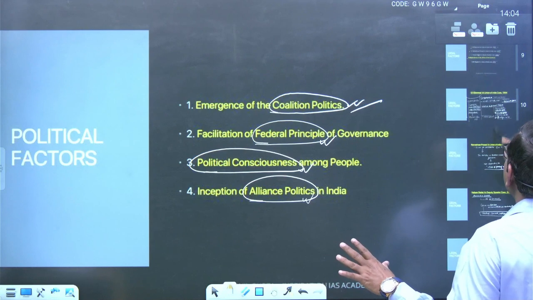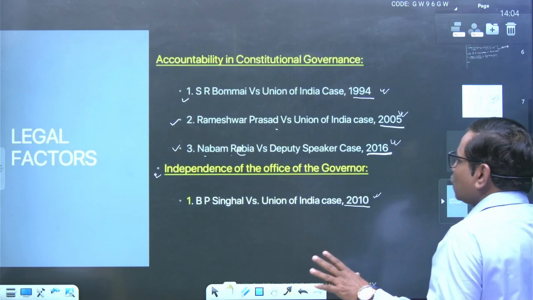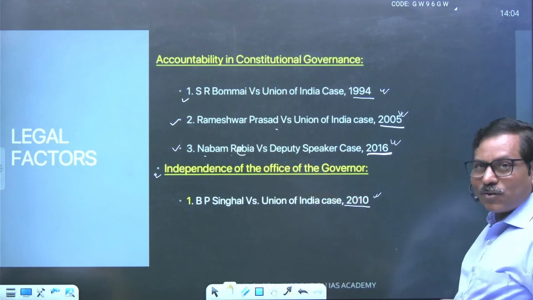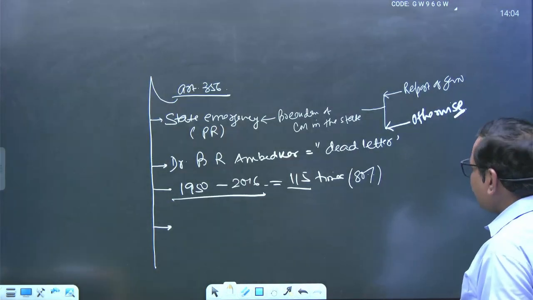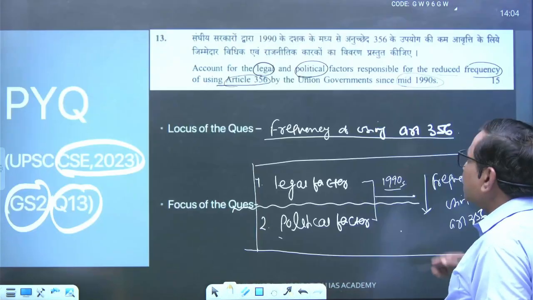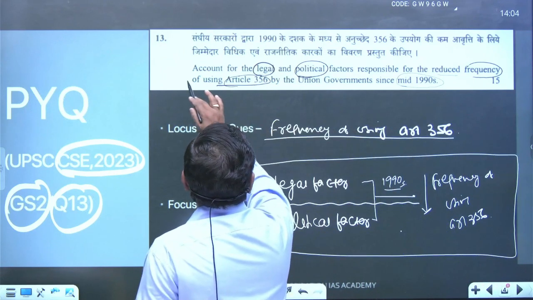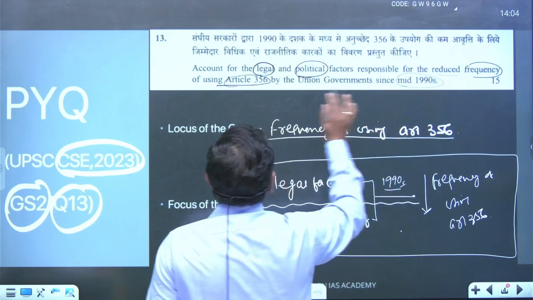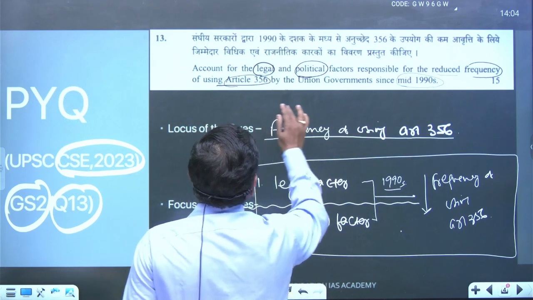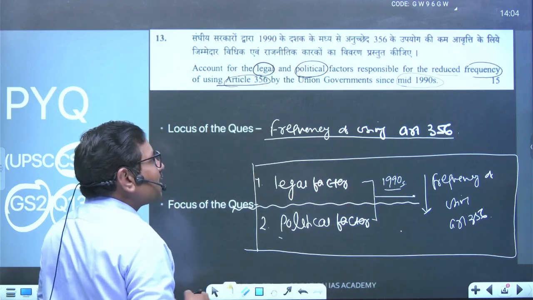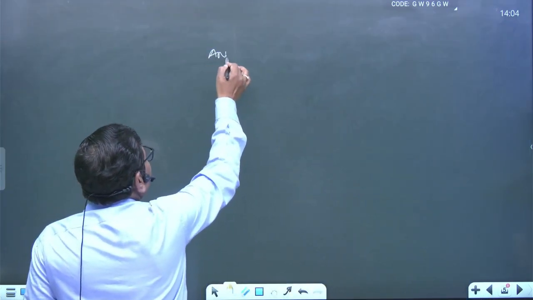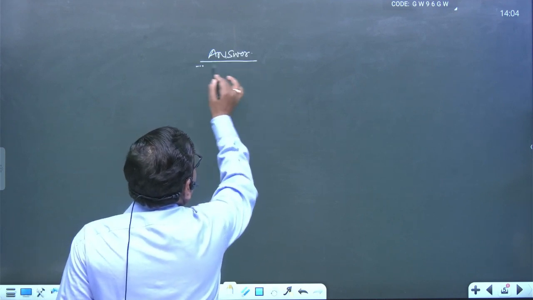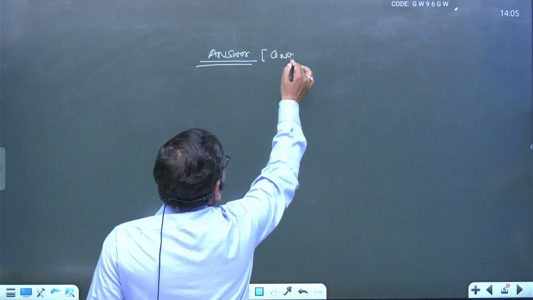Another important area is concerned. These are the four important case histories that are related to the legal factors, right? अब आ जाओ क्वेश्चन पे, अब इसका हम लोग आंसर फ्रेम करते हैं. And this is the question: account for the legal and political factors responsible for the reduced frequency of using Article 356 by the Union government since the mid 1990s, right? So let us frame how the answer will be written here, right? The answer of this question, question number 13.